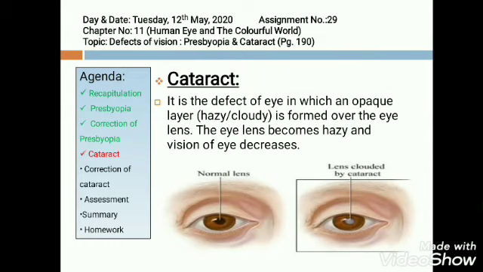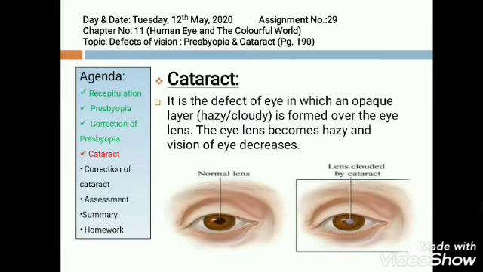Now what is cataract? It is again a problem which comes in old age. It is the defect of the eye in which an opaque layer, a hazy or cloudy layer, is formed over the eye lens. The eye lens becomes cloudy, it becomes something whitish. The eye lens becomes hazy and vision of the eye decreases. As you can see in the figure, the normal eye, the eye lens, the pupil you can see black, but the eye lens changes cloudy in the second figure, in which the person is suffering from cataract.